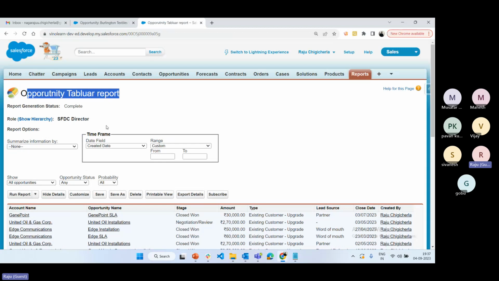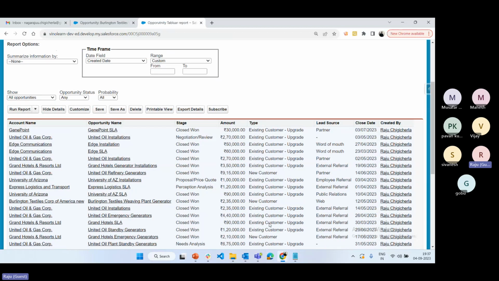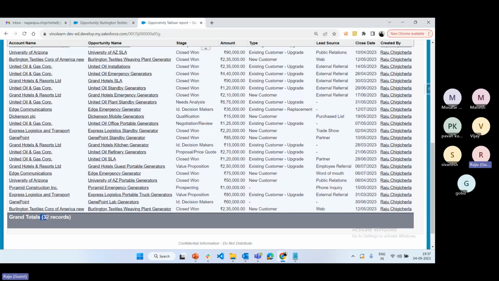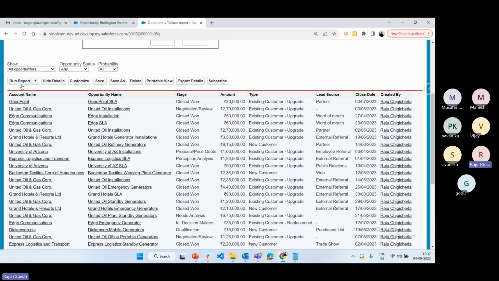Suppose the report is not saved and you want to consider the latest data, just click on the run button. It will refresh the report. See, if you run it, 32 opportunities are there. That is the advantage of run report. It will refresh the report and consider the latest data.